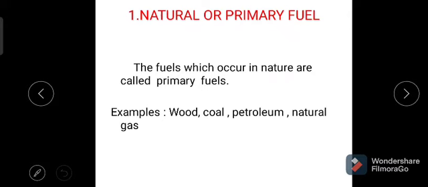Generally these fuels are available in nature, that is wood, coal, petroleum, natural gas. These are available in nature, and they are decreasing day by day. These are called natural fuels. The fuels which occur in nature are called primary fuels.